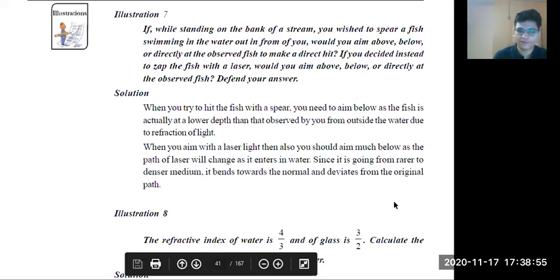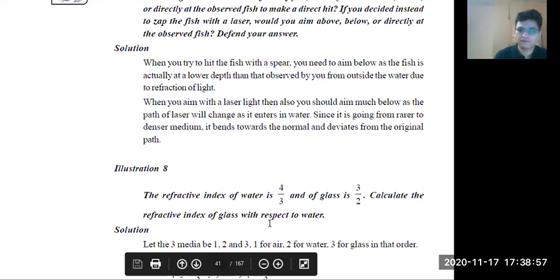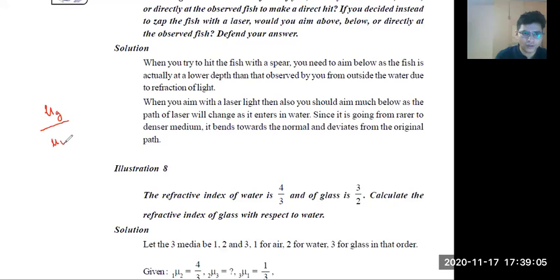So you just have to remember one concept. You have to find the refractive index of glass with respect to water. So it will be refractive index of glass divided by refractive index of water. Refractive index of glass is 4 by 3, divided by refractive index of water, 3 by 2. So it will be 8 by 9?